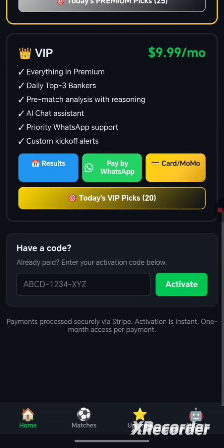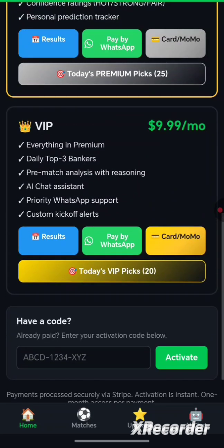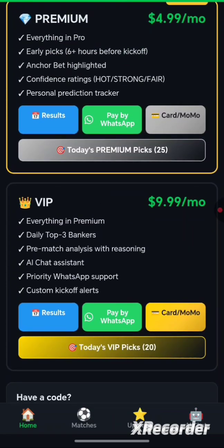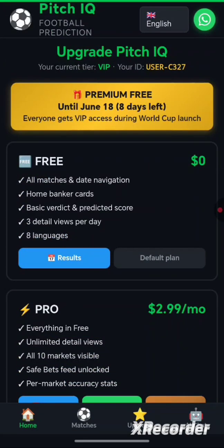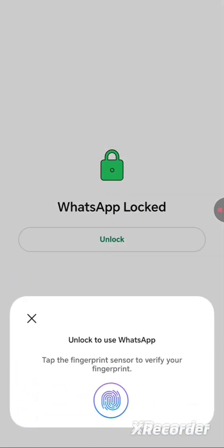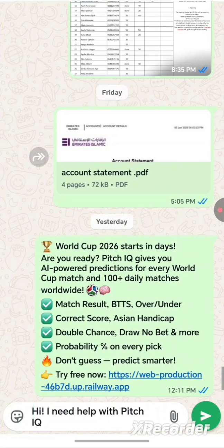Another thing I would like you to know is that on the VIP, we have only 20 matches. It has selected the best 20 matches of the day, and then we push it for you to check and have access. If you have any issue, there is WhatsApp here. You can go to this WhatsApp. It will take you straight to the admin. Then you forward your message to the admin.